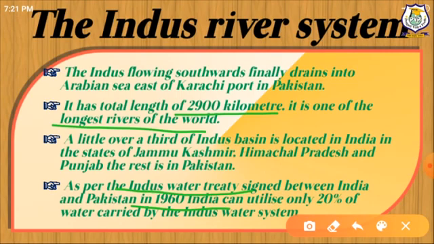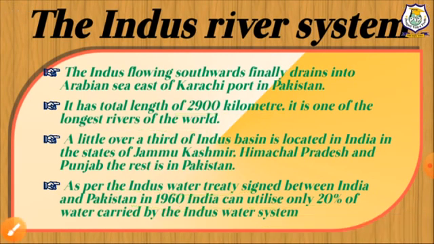According to the regulations of the Indus Water Treaty, India can use only 20% of the total water carried by the Indus River system. This water is used for irrigation in Punjab, Haryana, and south and western parts of Rajasthan.